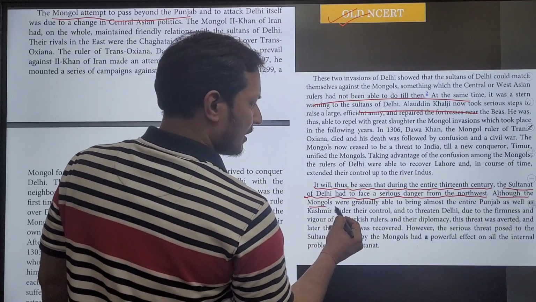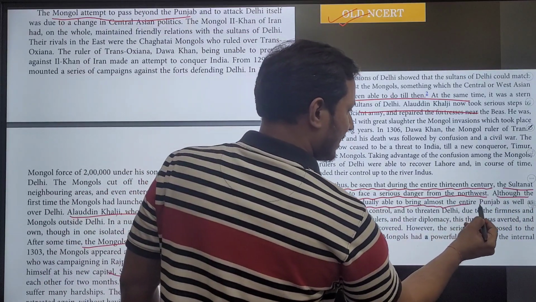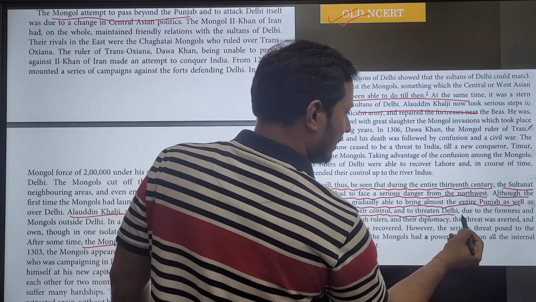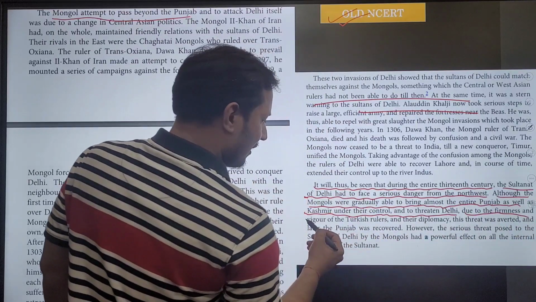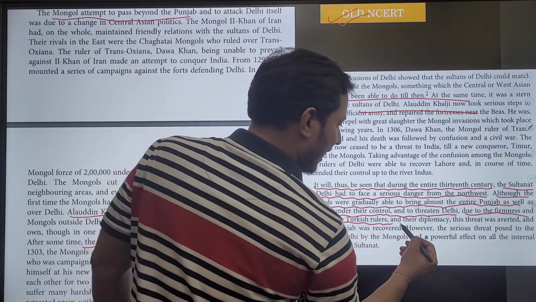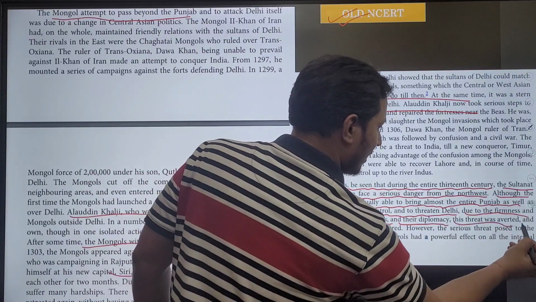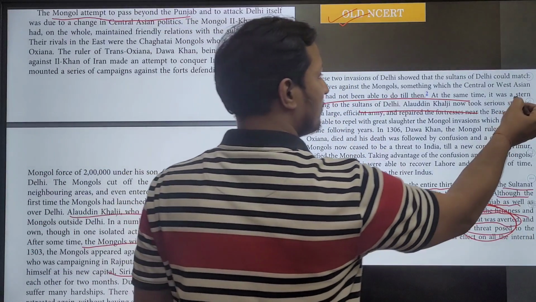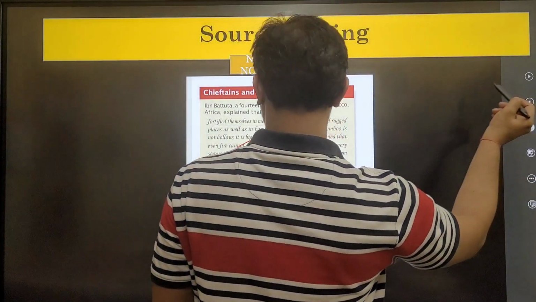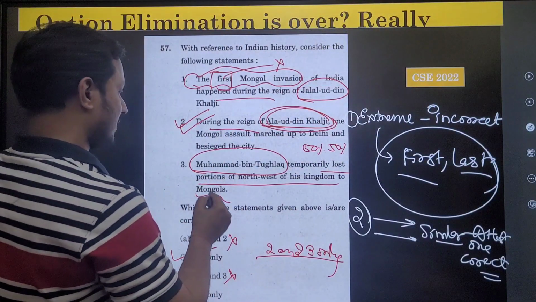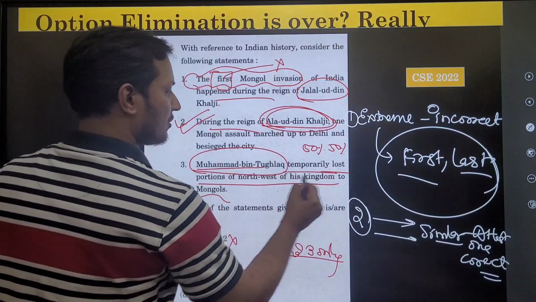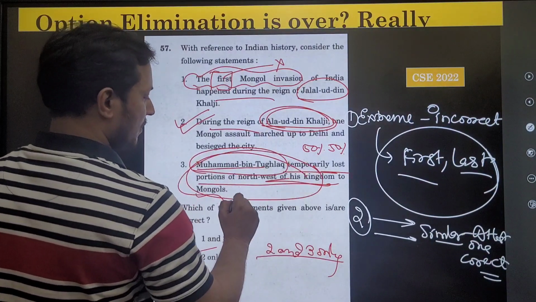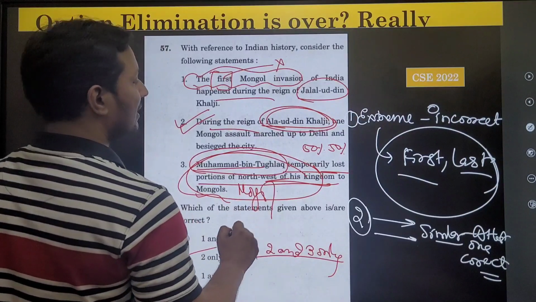Although the Mongols were gradually able to bring almost the entire Punjab as well as Kashmir under their control and to threaten Delhi, due to the firmness and vigor of the Turkish rulers and their diplomacy, this threat was averted. So we can easily say that the third statement is incorrect, which says that Muhammad bin Tughlaq lost his empire to the Mongols. So the third statement becomes incorrect.